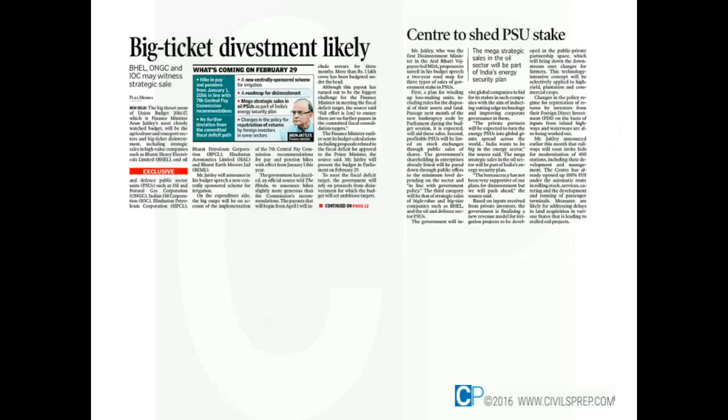Now, with regard to the new budget, which is about to come, disinvestment is most likely. If you see the suggestions which came in the last week, what they say is India has to stick to the path of fiscal consolidation. So it has to improve its efficiency in expenditure, discourage the non-merit goods subsidies, and also increase disinvestments to boost growth. For increasing the growth, it shall not compromise on its macroeconomic stability, especially the fiscal deficit target.